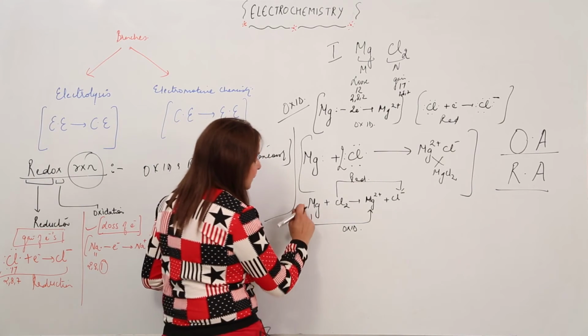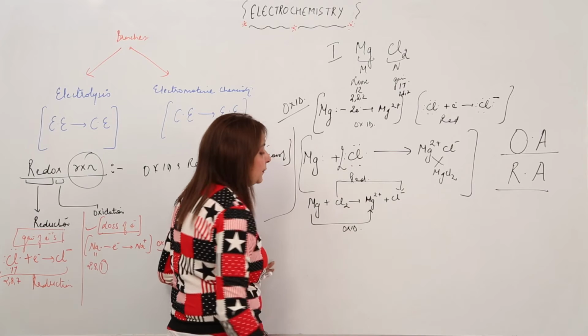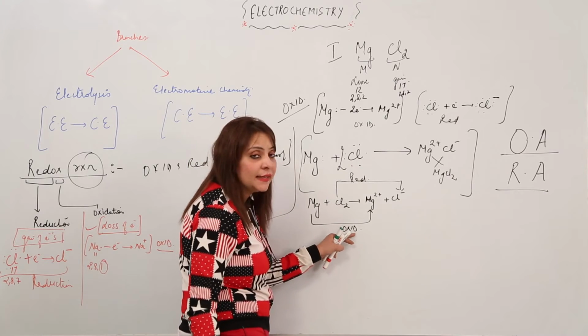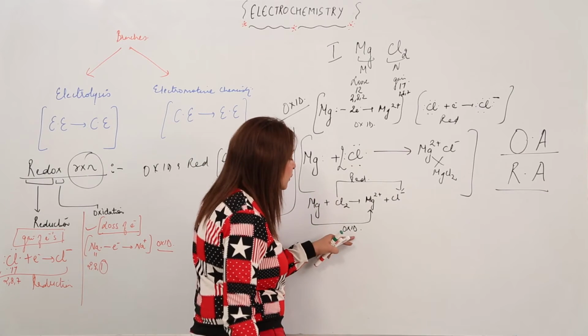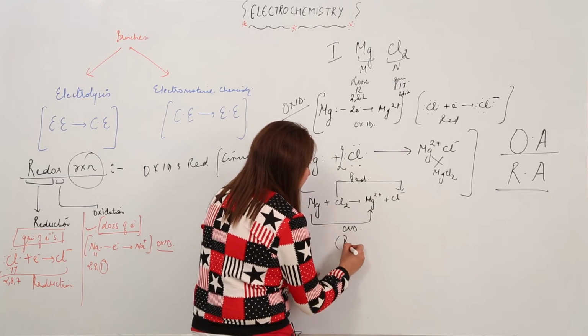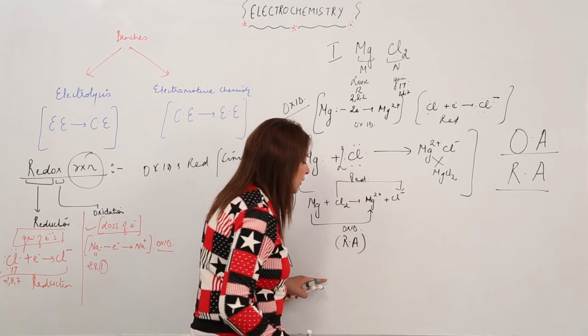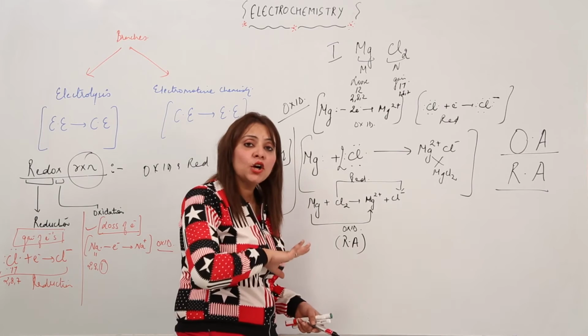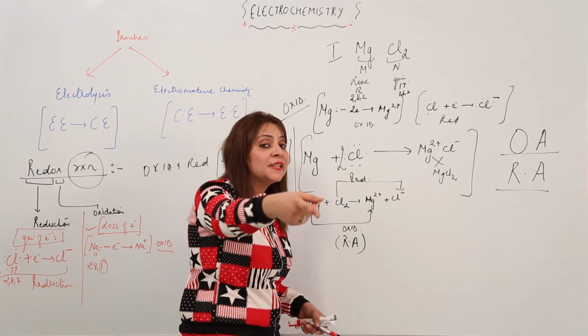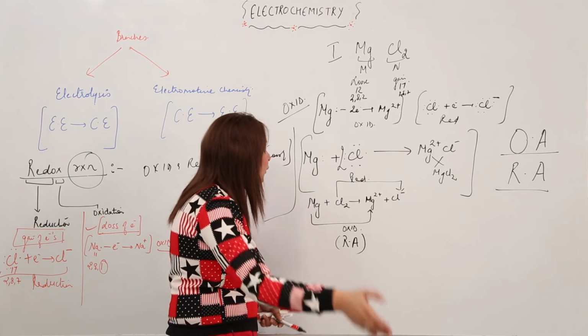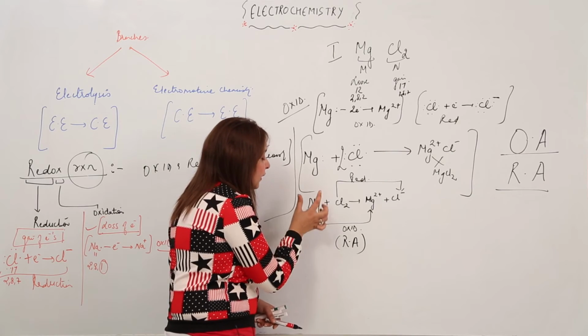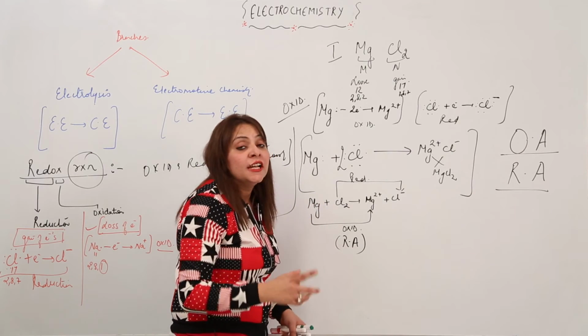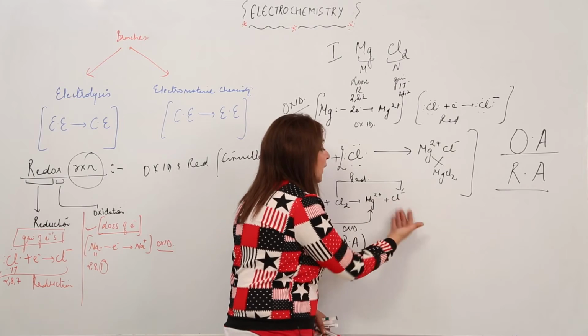This Mg has lost 2 electrons and formed Mg2+. That means oxidation has taken place. The substance whose oxidation has taken place is called a reducing agent because it is getting oxidized, but it is making the other substance reduce. For example, if this magnesium does not lose 2 electrons, then how will the Cl become Cl negative?